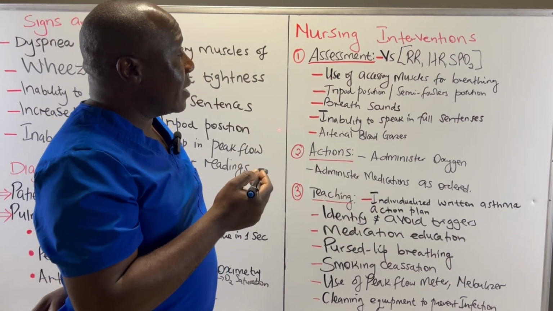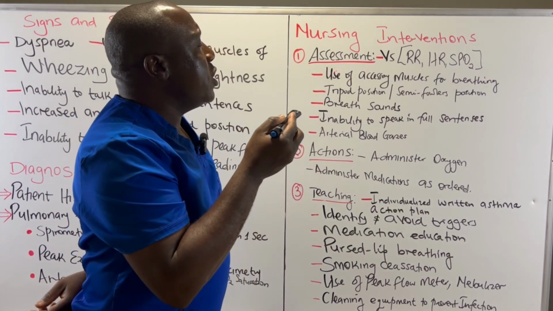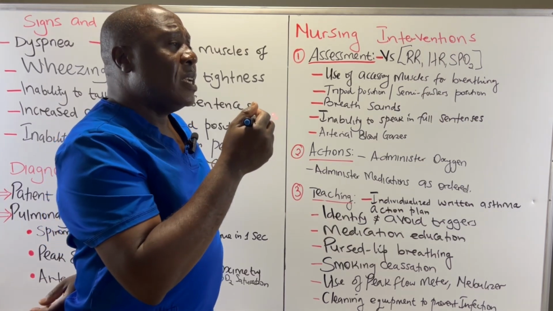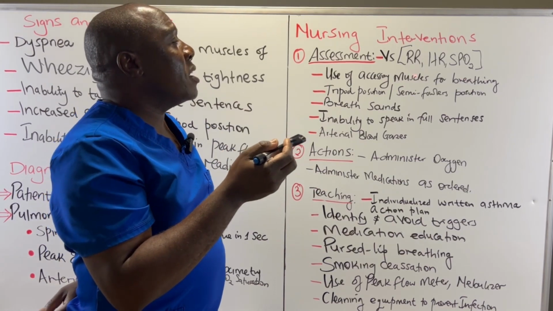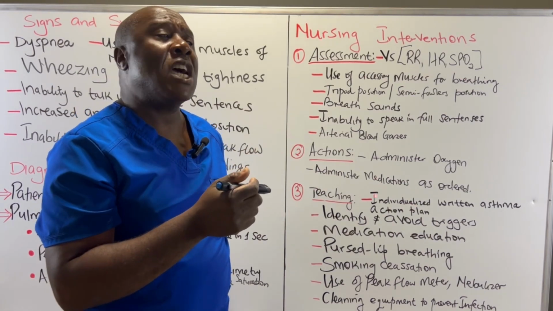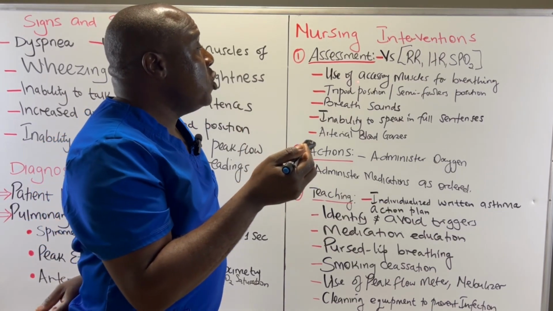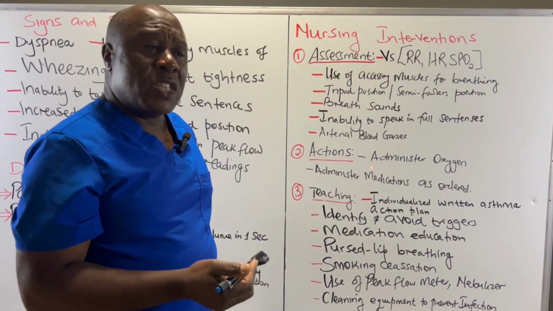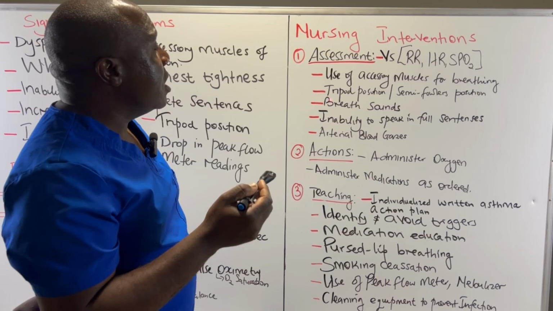You're also going to look for the use of the accessory muscles in this patient. Remember, we said that because of the difficult work of breathing, the patients are going to use accessory muscles, for example, the sternocleidomastoid muscles and the intercostal muscles. They are going to breathe using these muscles because the work of breathing has become difficult. So they try to use the muscles to move air throughout their respiratory system.